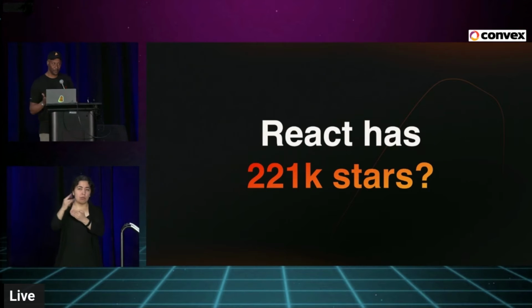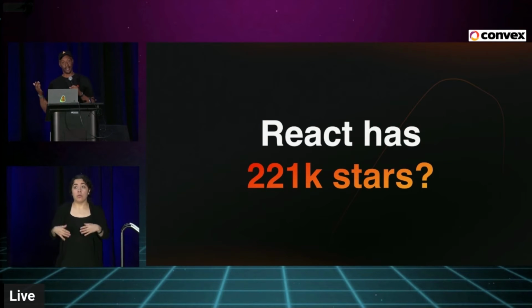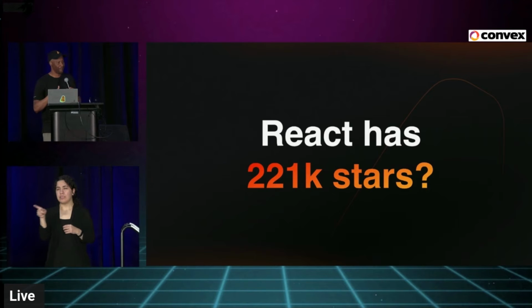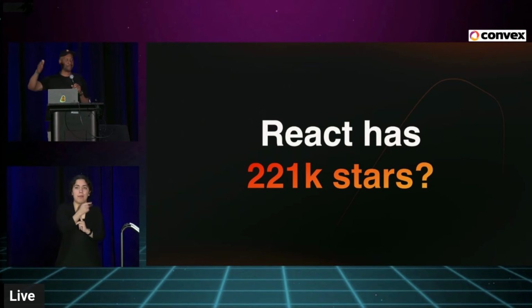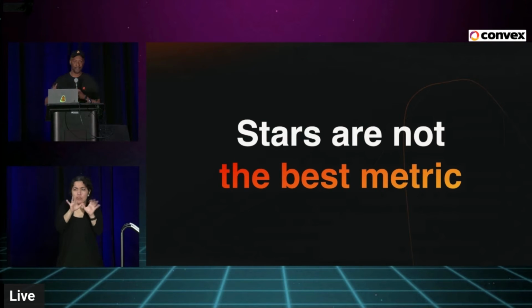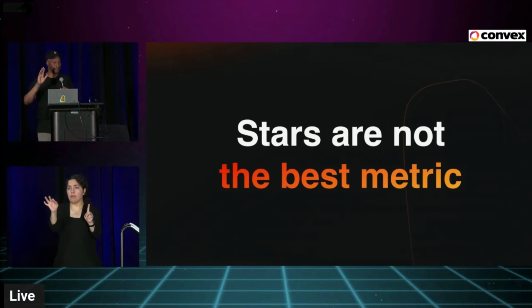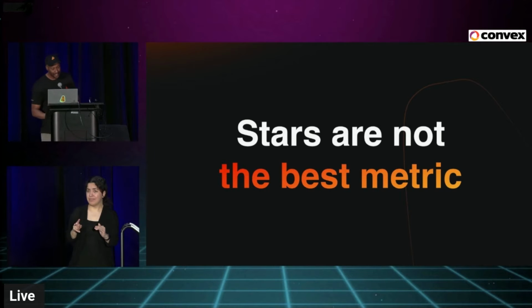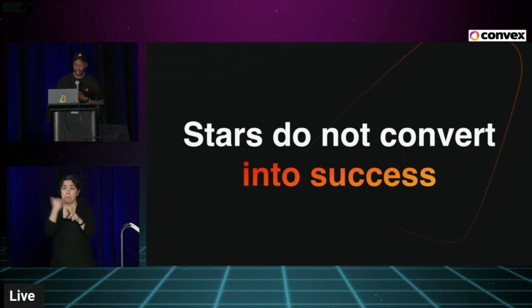Because React's got a DevRel on the team. That's not a representation of Matt Carroll going out and speaking at events like this and talking to users and customers. So how do you find out what the best metric is? Mind you, 1 through 9 are all Markdown repos. So again, are we all Markdown devs at this point? That's why it doesn't matter. So stars are the best metric, and they don't actually convert into success as well.